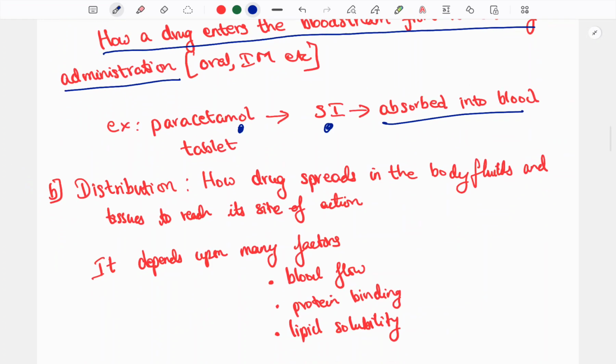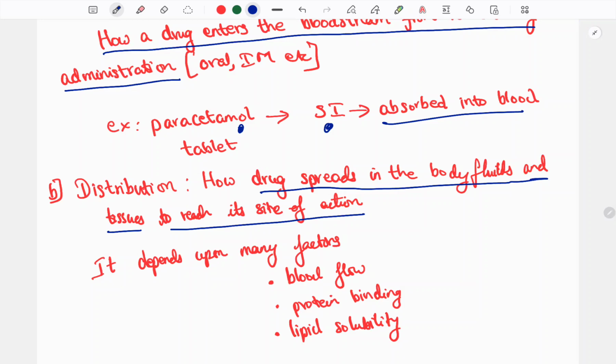Next is distribution. How does the drug spread in the body fluid? Distribution is the drug spreading into the body fluid and tissue to reach its site of action. The paracetamol is broken down in the stomach, then goes to the small intestine, where it is absorbed into the blood.